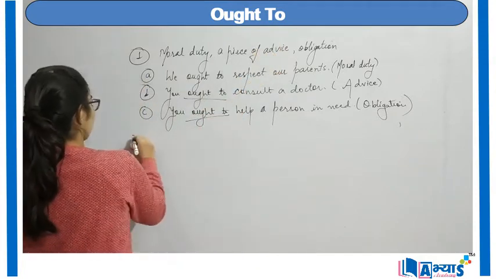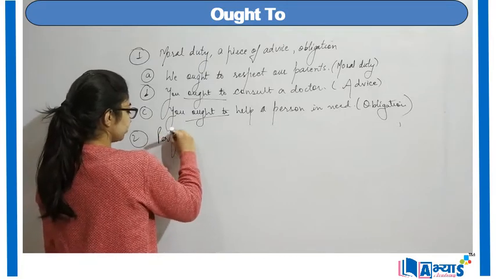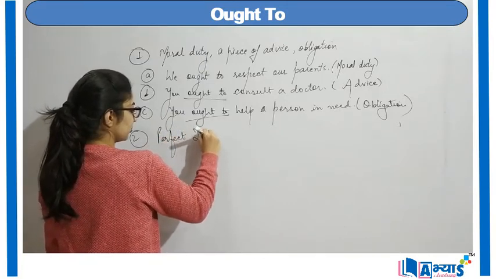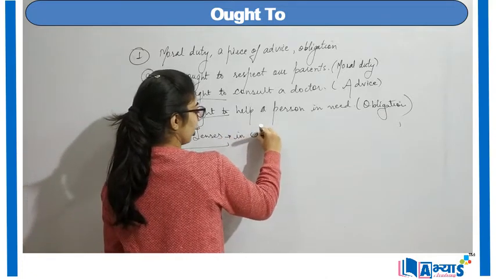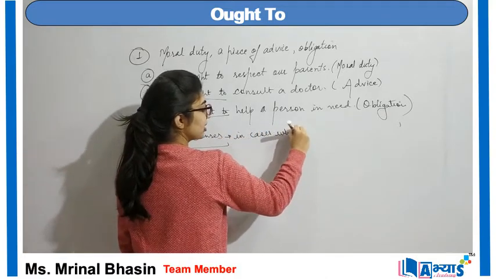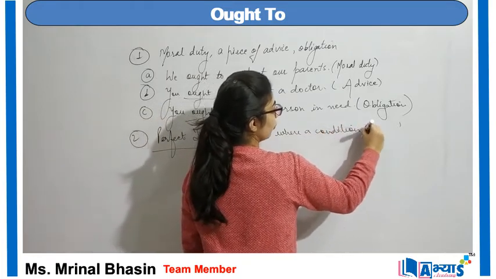Another area where ought can be used is in the perfect tenses, in cases where a certain condition is not fulfilled.